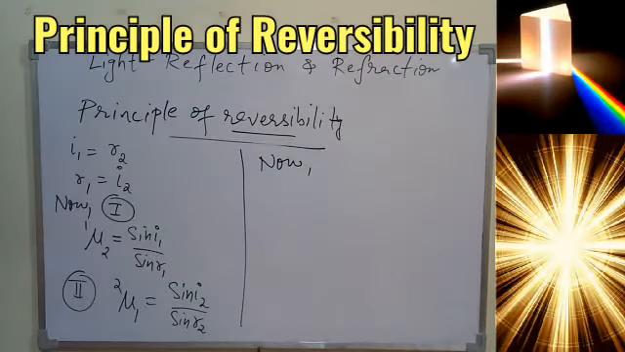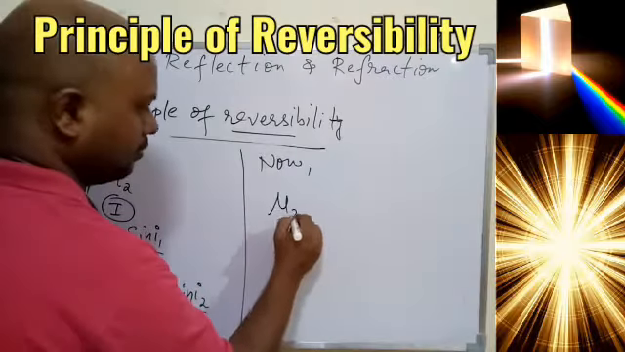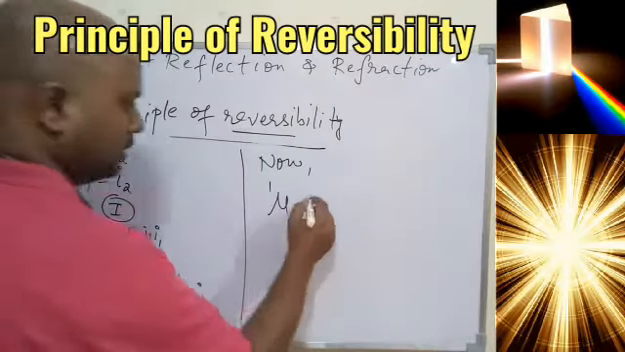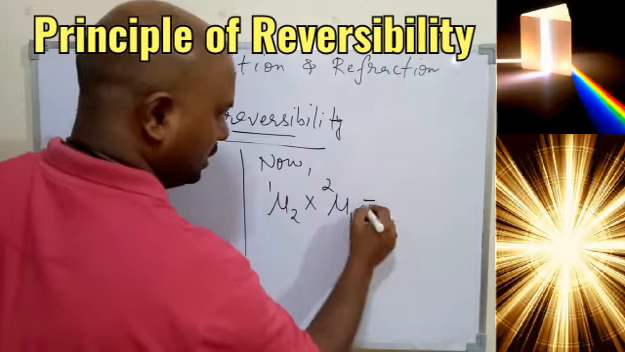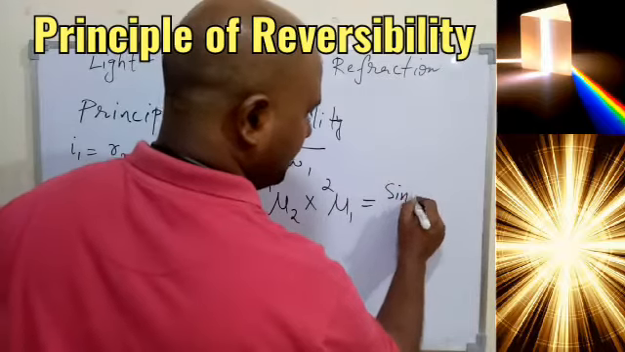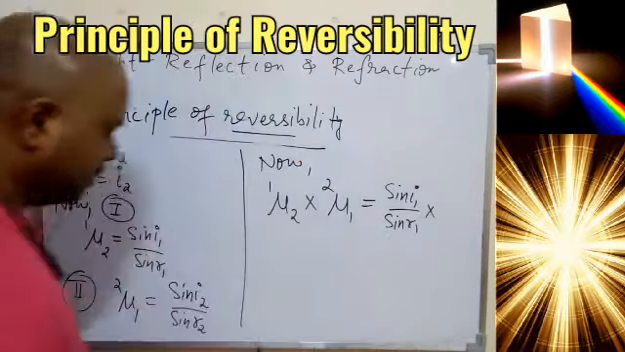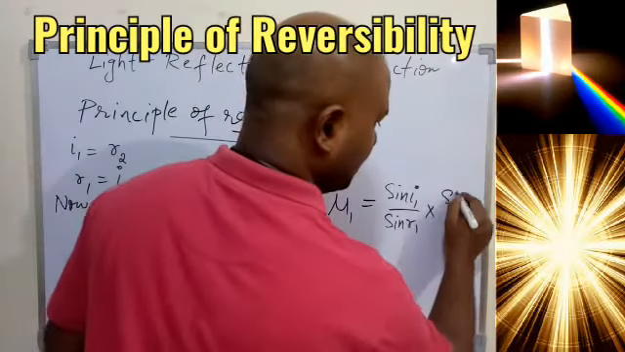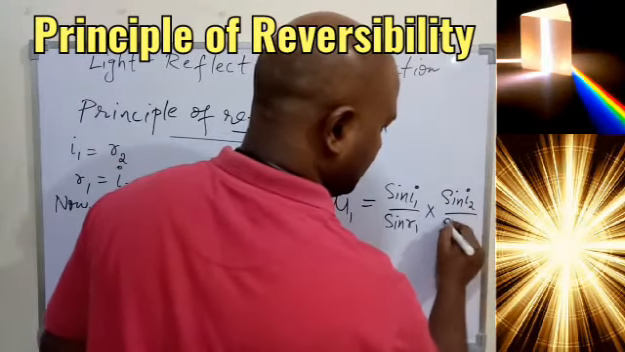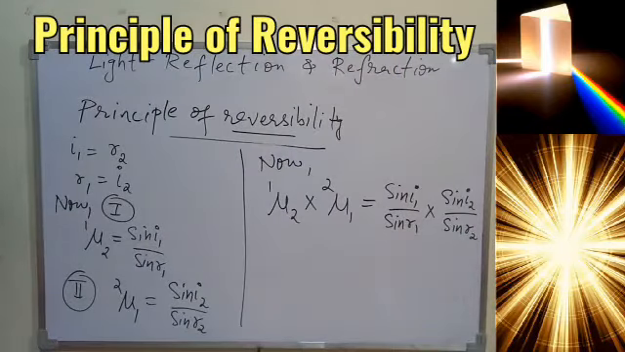Now what is to be done? We know in place of I2 we can write down R1, yes or no? So better, first you multiply both. Multiply mu 2 1 and mu 1 2. Just multiply both the equations and let's see what we are getting: sin I1 upon sin R1 multiplied by sin I2 upon sin R2. We just multiply, okay?